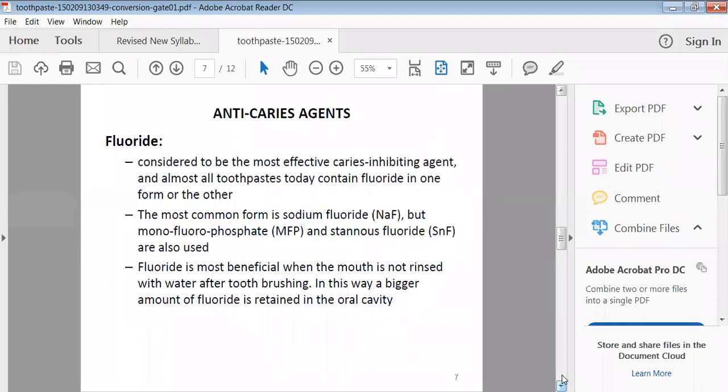Then what are the anti-caries agents, and how do they prevent your caries problem? Generally, caries develop on your tooth surface because of acids. Fluorides are considered the most effective caries inhibiting agents, and almost all toothpastes today contain this kind of agent. The most common forms of fluoride are sodium fluoride as well as monofluorophosphate. So fluoride is most beneficial in your toothpaste.